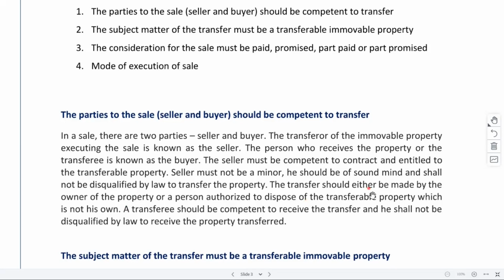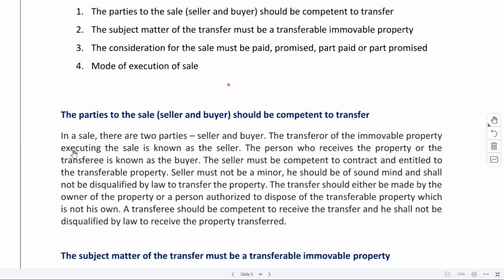So the transfer should be either made by the owner himself or it may be done by someone who has authority to get it done. In such cases also, we would consider it to be a valid one. The transferee should be competent to receive the transfer and shall not be disqualified by law to receive the property transfer. Again, the same, tribal laws would apply. If there is a tribal community and there is a norm that you cannot sell it to someone outside, then you need to be from that community to be able to buy it.